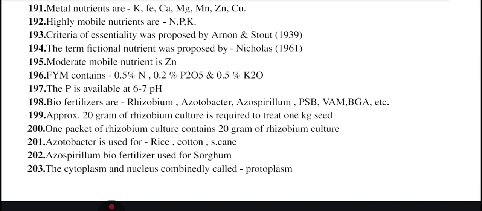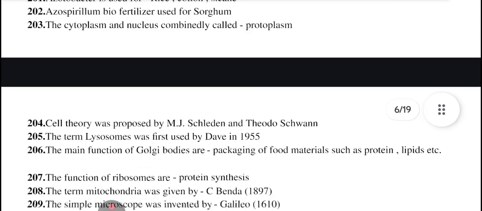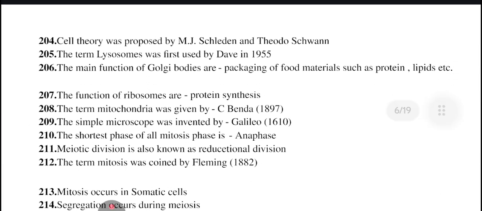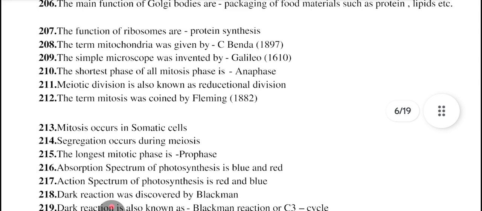Azotobacter is used for rice, cotton, sugarcane. Azospirillum biofertilizer is used for sorghum. The cytoplasm and nucleus combinedly are called protoplasm. Cell theory was proposed by M.J. Schleiden and Theodor Schwann. Term lysimeter was given by Dave in 1955. Main function of Golgi bodies is packaging of food material like proteins, lipids, etc. Function of ribosomes is protein synthesis.